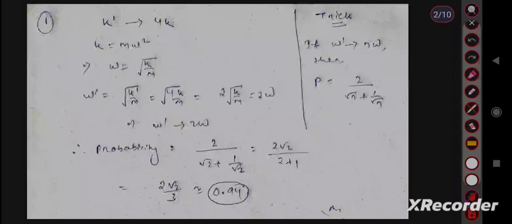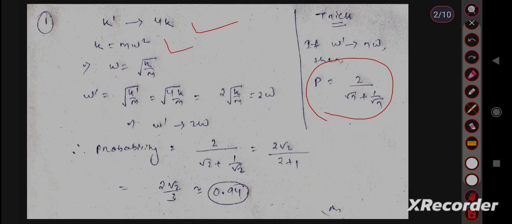The trick is, if omega changes to n omega, then this is the value of the probability of the ground state. Okay, so we are given k prime, k prime increased 4 times, means k prime changes to 4k. We have to change it from k to omega first, then we can solve, or we can apply this trick.